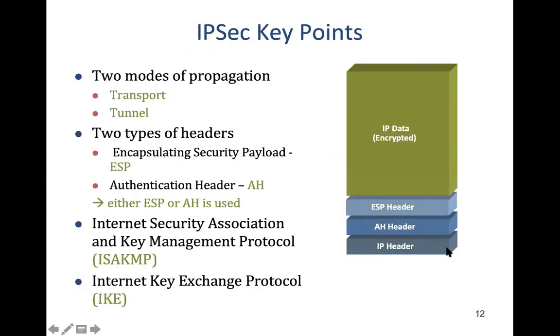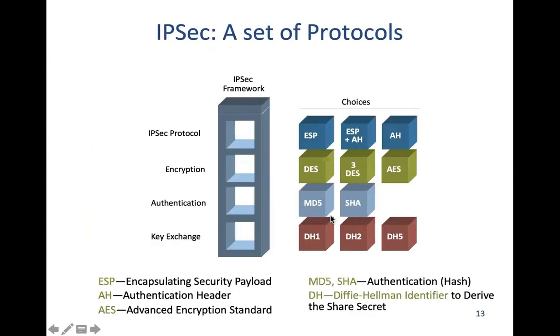Okay, the architecture we have seen here: we have Diffie-Hellman key exchanges, and there are versions of that: DH1, DH2, and DH5. So if you're using IPsec, we can use one of the three. Authentication could be using a hash, which could be MD5 or SHA. Encryption is symmetric encryption.